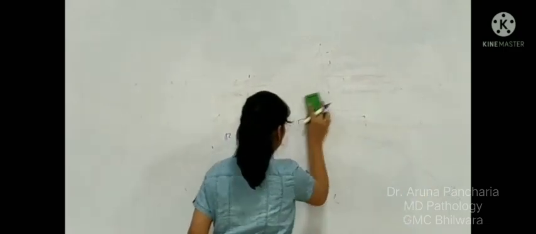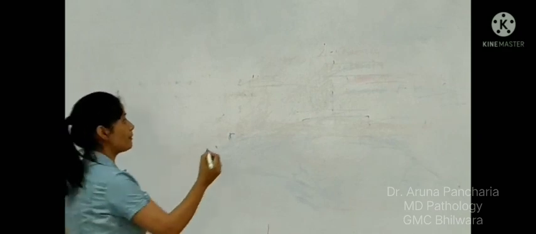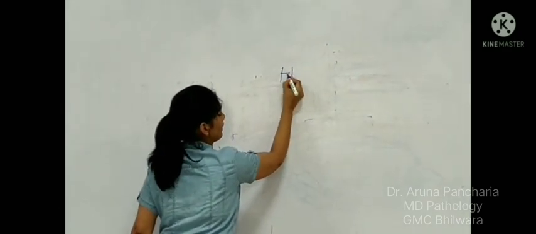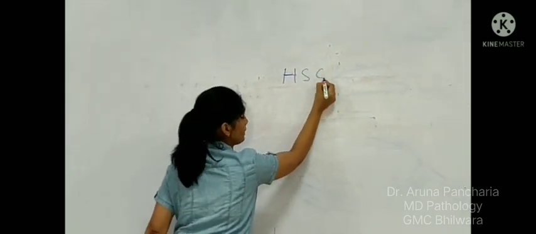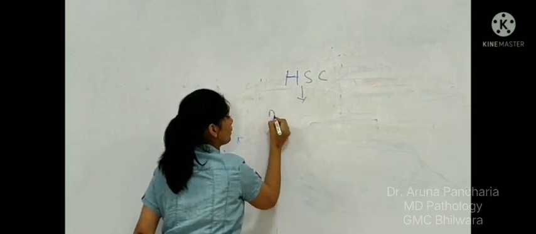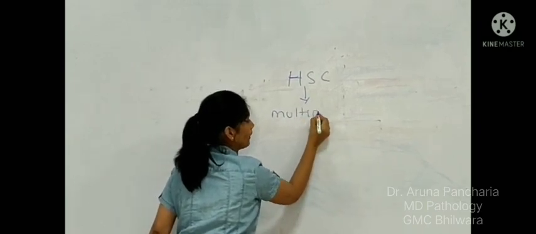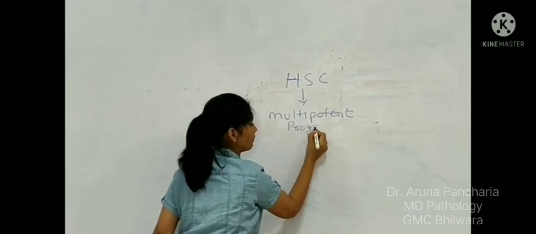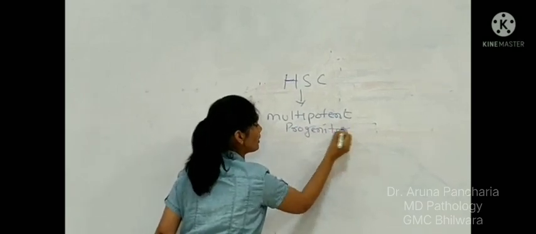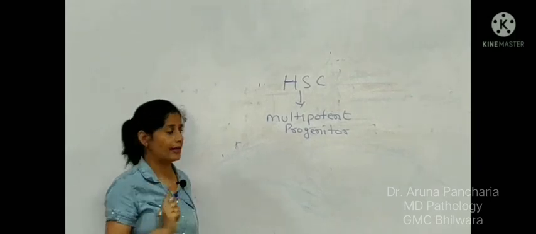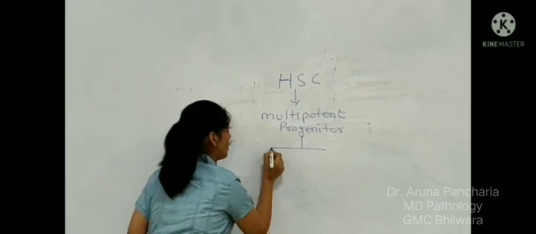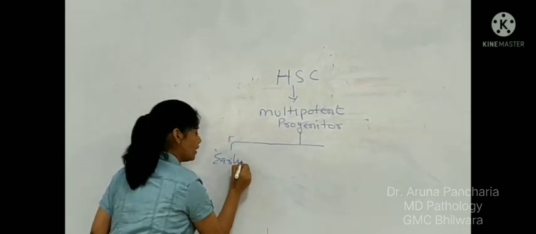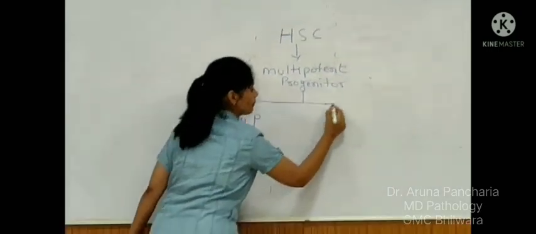For the hierarchy, you have to see that all the blood cells develop from the pluripotent cell, that is the hematopoietic stem cell, which will give rise to the multipotent progenitor cell. This multipotent progenitor cell will give rise to the early progenitor cells.